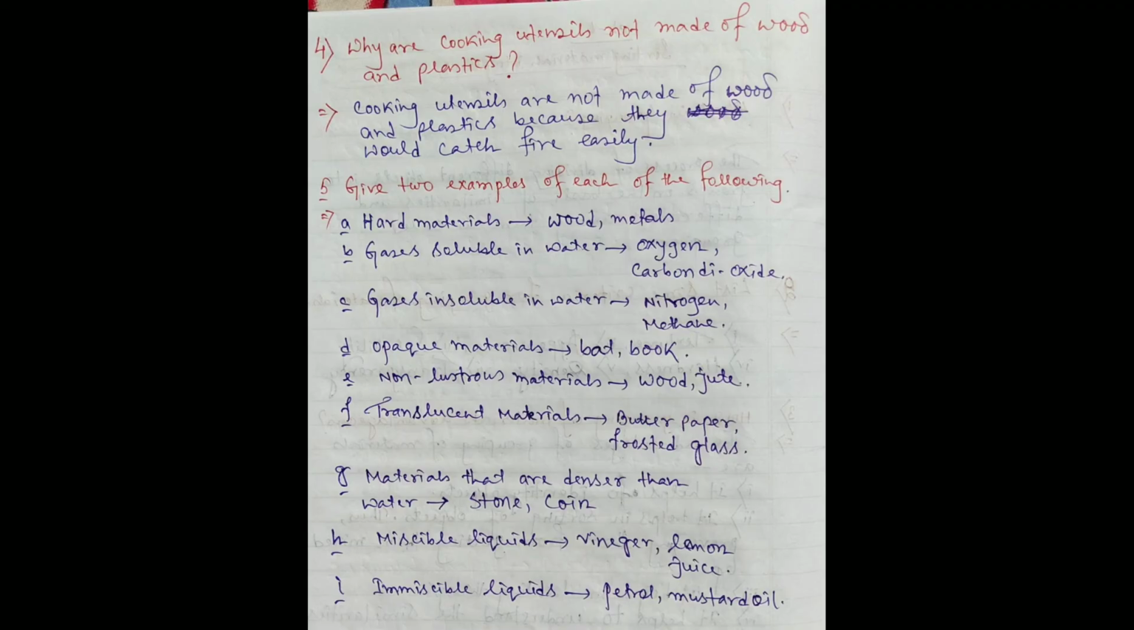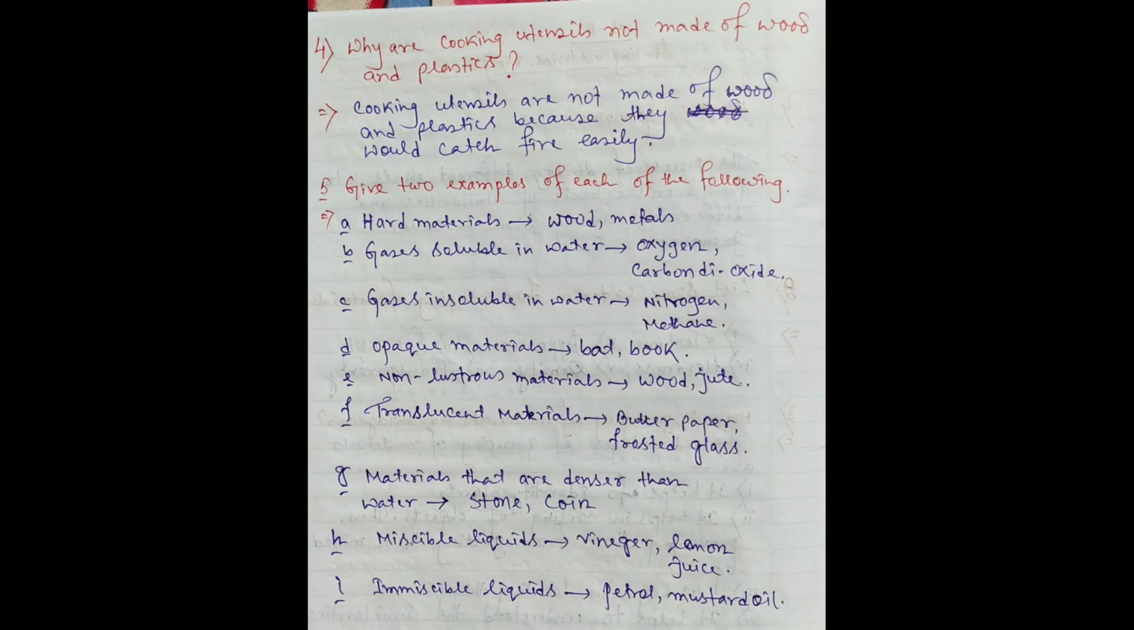Next question 5. Give 2 examples of each of the following. Hard materials. Examples: wood, metals. Gases soluble in water: oxygen, carbon dioxide. Gases insoluble in water: nitrogen, methane. Opaque materials like bat, book, these. Non-lustrous materials: wood, jute.